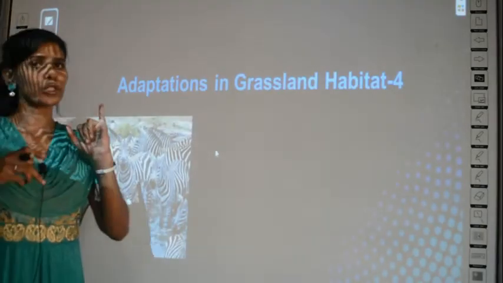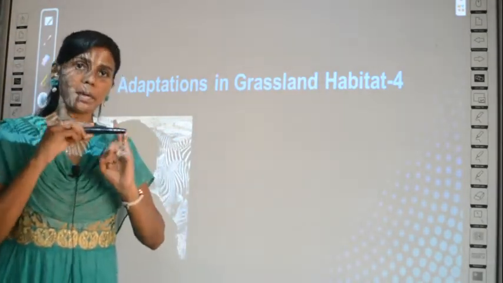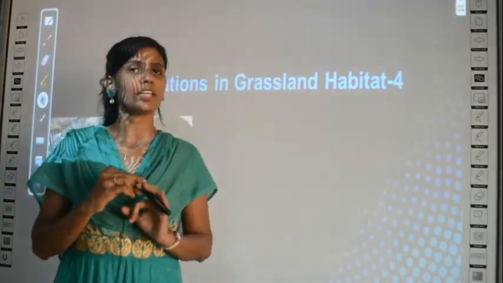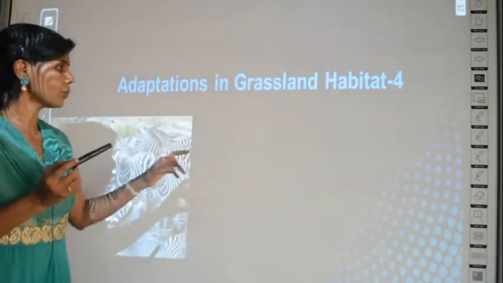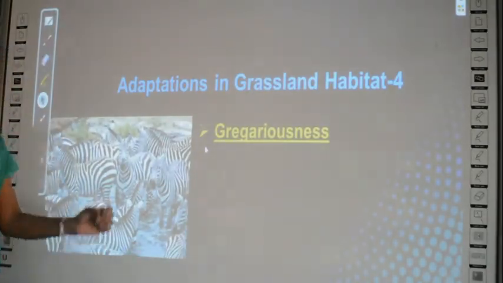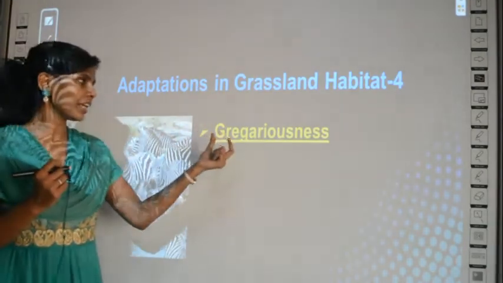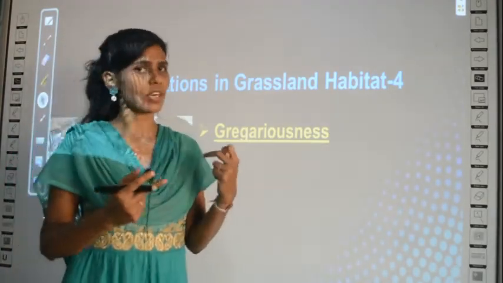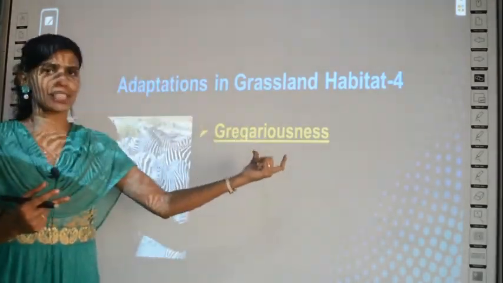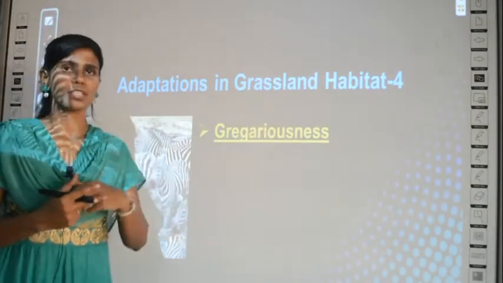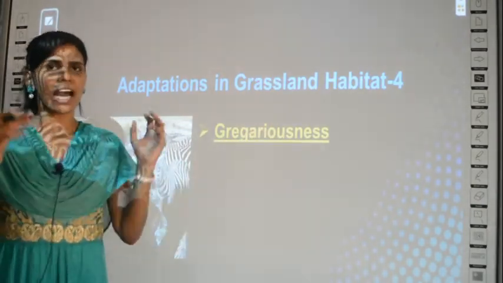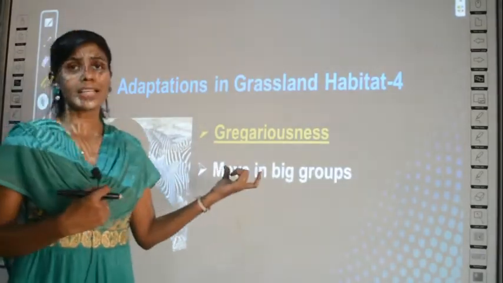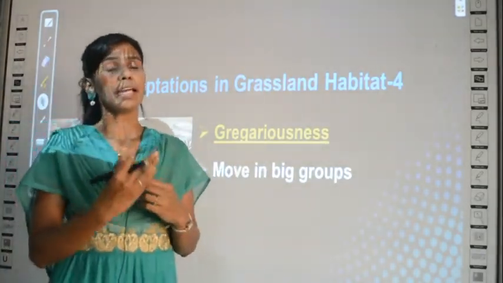So first adaptation, long roots. Second adaptation, narrow leaves. Third adaptation, camouflage by predators. What is the fourth adaptation? There is a process called gregariousness. So repeat this word two or three times. Okay, what is it? Gregariousness. What does this mean? This means animals moving in groups together. So gregariousness is moving in groups.